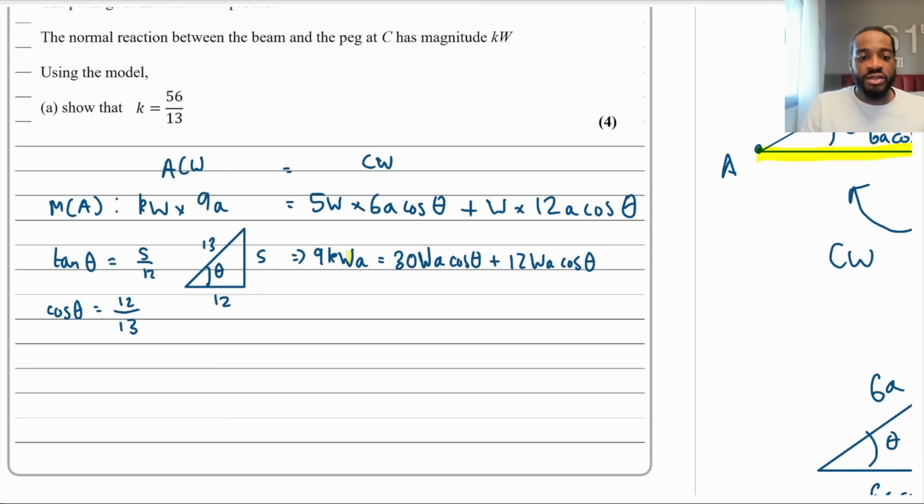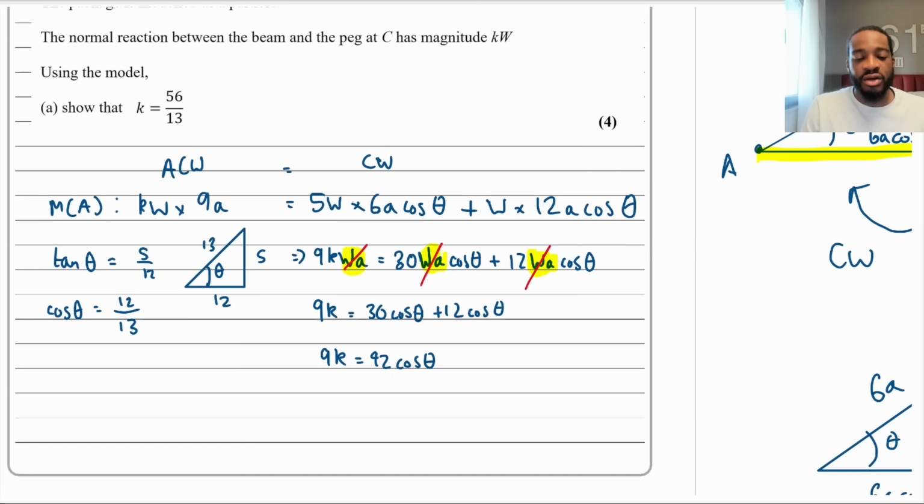WA, WA, WA, we can cancel those. Then I have 9k is equal to 30 cos theta plus 12 cos theta, and that's going to be 42 cos theta. So 9k is going to equal 42 cos theta.